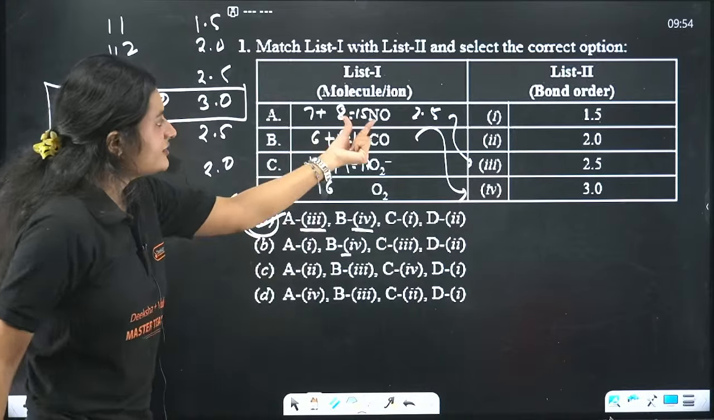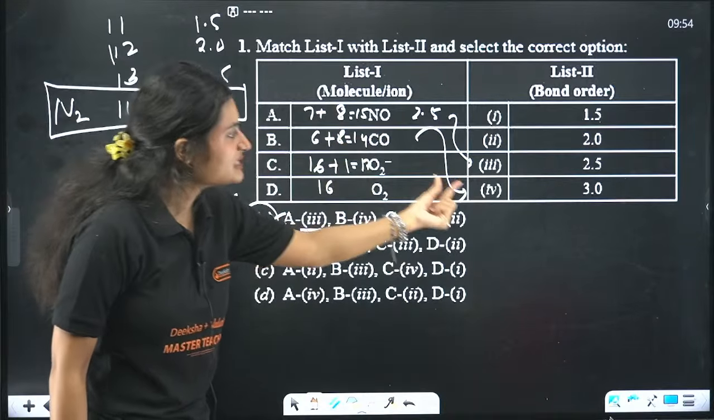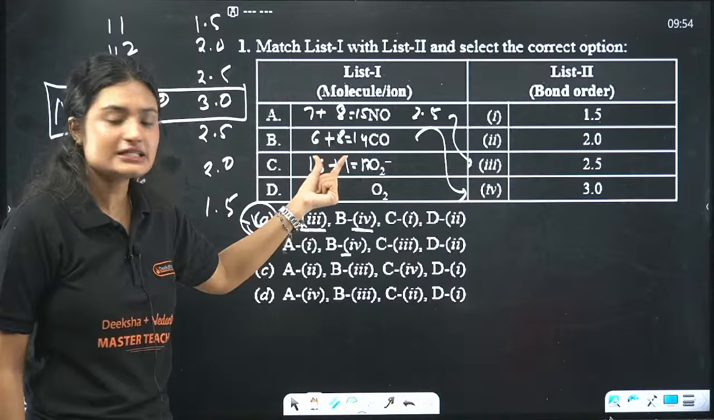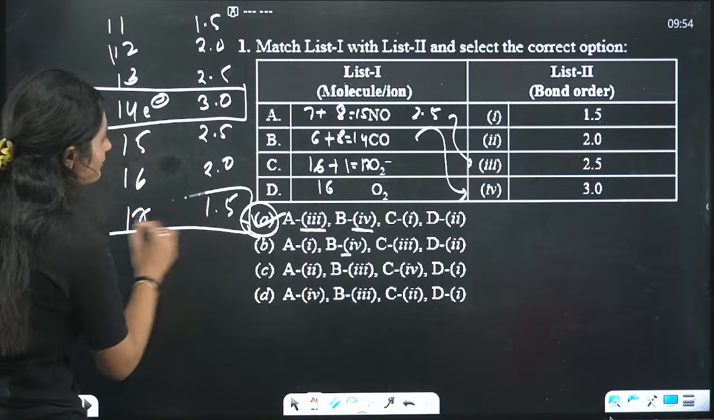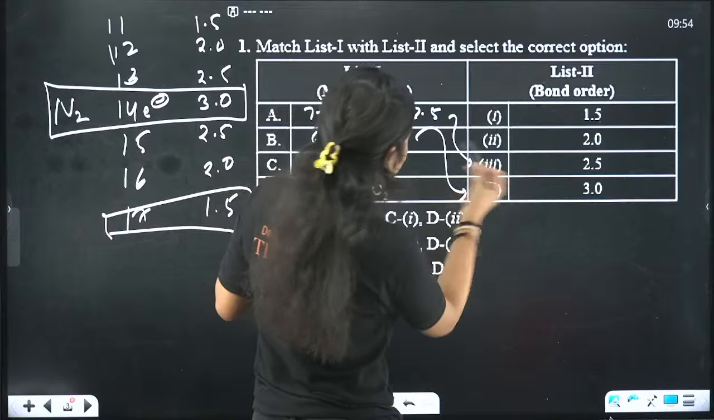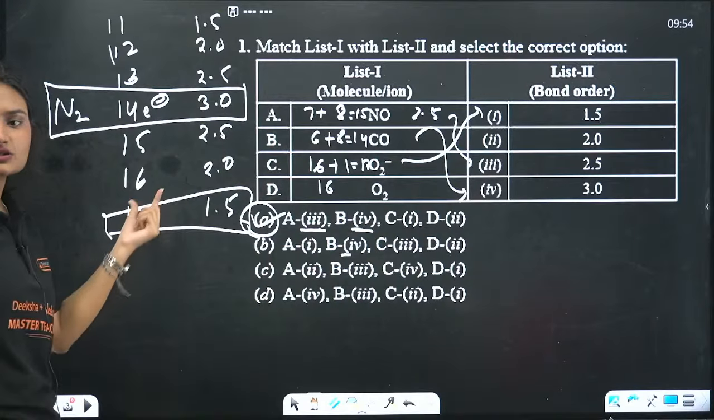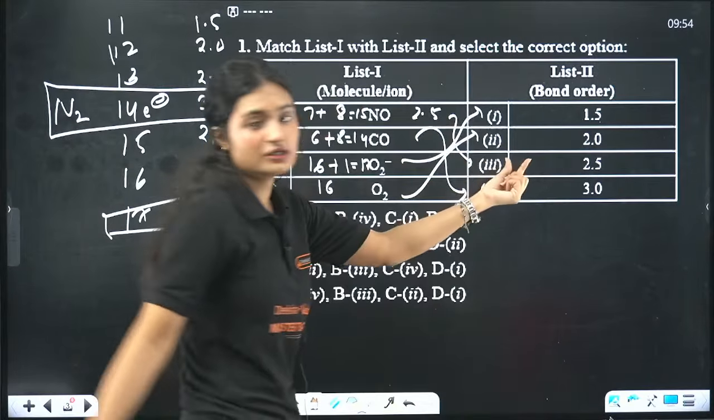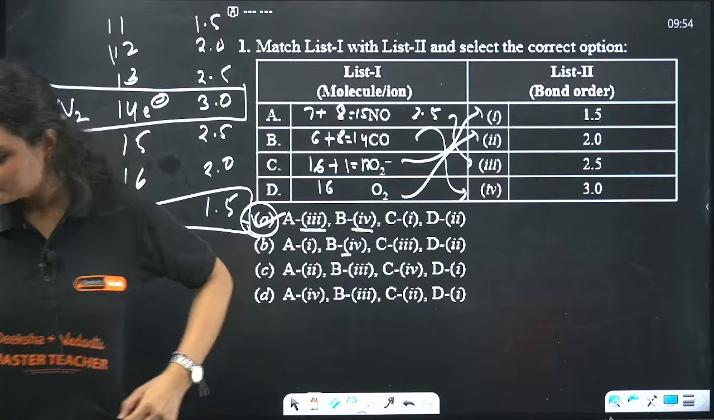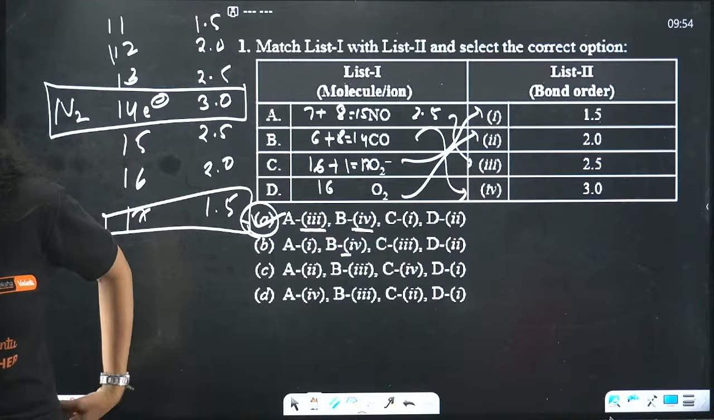Why? Because 15 electrons means the bond order is 2.5. 14 electrons means the bond order is 3, right? 17 electrons means the bond order will be 1.5. Where is 1.5? So C is 1. And for your 16 electrons, the bond order shall be 2. Clear? It's a little blurry. Okay, no worries.